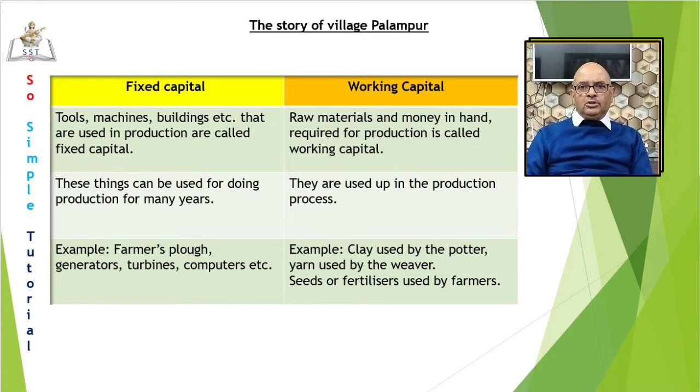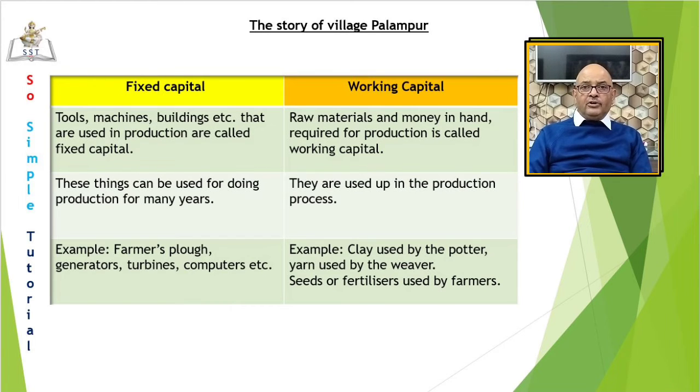Tools and machines include very simple tools such as a farmer's plow to sophisticated machines such as generators, turbines, computers, etc. All these items can be used in production over many years and so are called fixed capital. Next, working capital. It includes raw materials and money in hand.